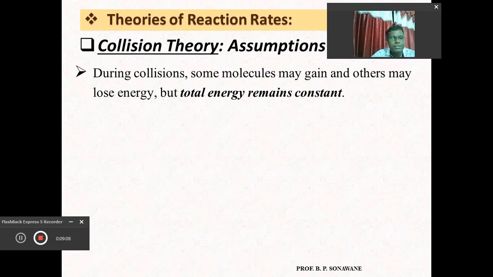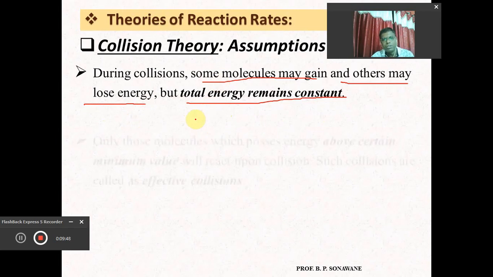Next, the next assumption is that during collision some molecules may gain energy or some molecules may lose energy. In short, there is an exchange of energy from one molecule to another. So, in a simple way, during collision the transfer of energy takes place, but the total energy remains constant, as we already discussed, and that's why such collisions are called elastic collisions. During collision some molecules gain energy, at the same time some molecules lose energy, and that's why the total energy remains constant.